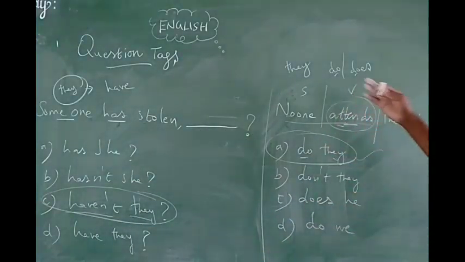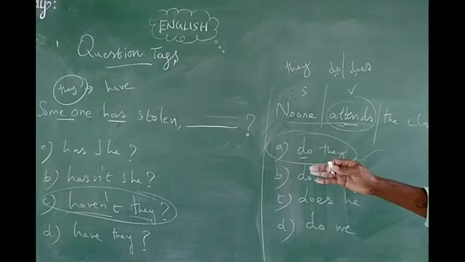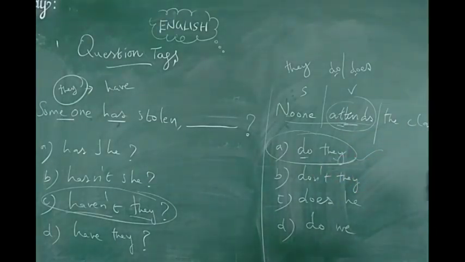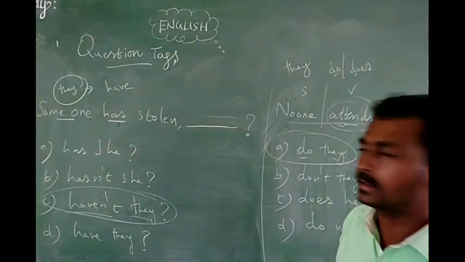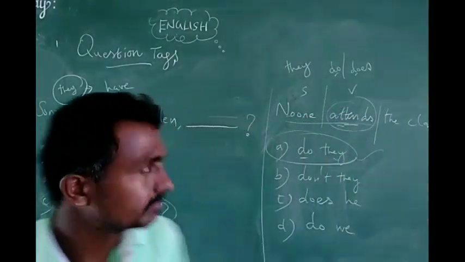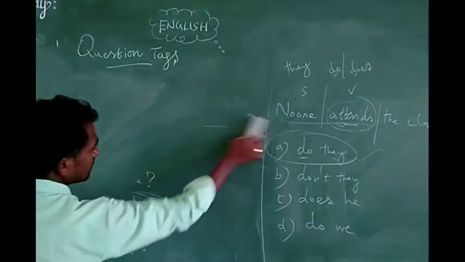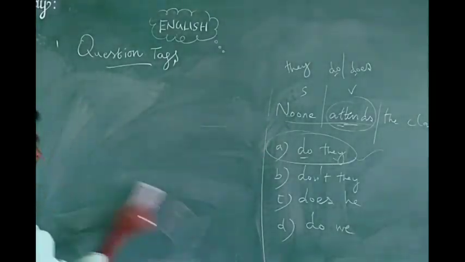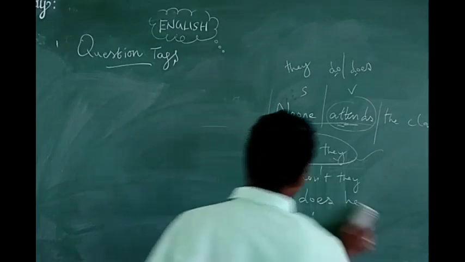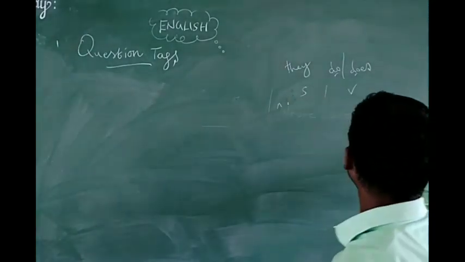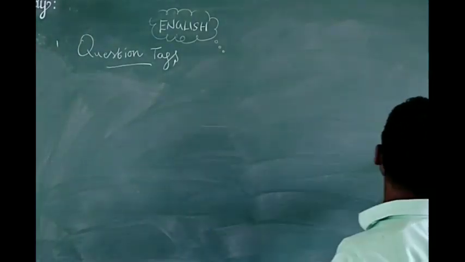Like that, the same thing, I have written the negative sentence and the positive sentence here. So it is only your responsibility to identify the answers in the correct manner. Nearly 3 classes we discussed question tags. So from this area, surely 2 marks they will ask. How many marks? 2 marks they will ask. So you have to identify and answer it.